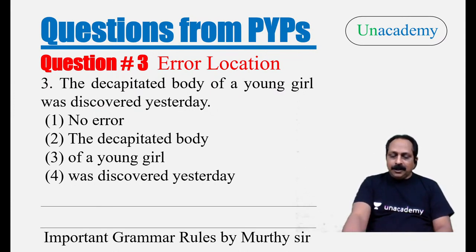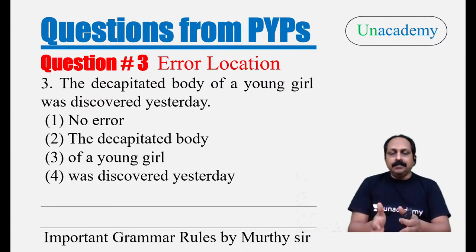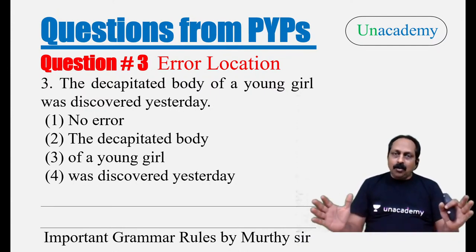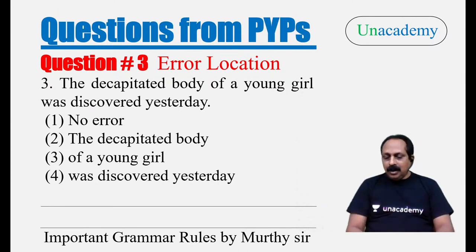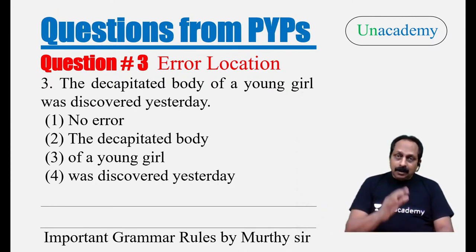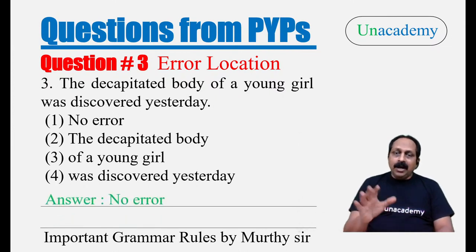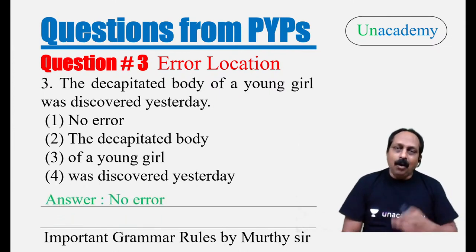Who is this? Naga Malleshwari says no error. Only one student has said no error. That is the answer. There is no error. The decapitated body means a beheaded body, head removed from the body. We use two words: decapitated or beheaded. The decapitated body, the beheaded body of a young girl was discovered yesterday. Nothing wrong with that. No error. Very good. I appreciate. I don't know how many of you have thought no error. Answer is no error.